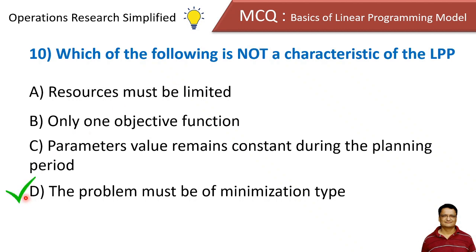So the correct answer is the problem must be of minimization type. All the first three options represent characteristics of an LPP, but an LPP can be of maximization type or it can be of minimization type.